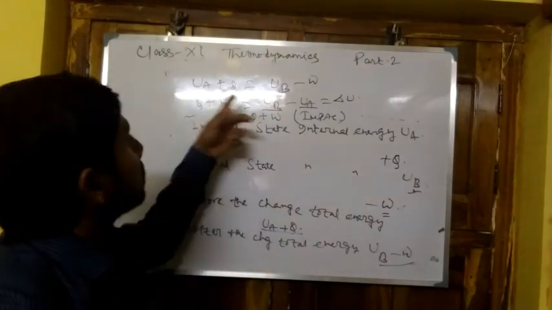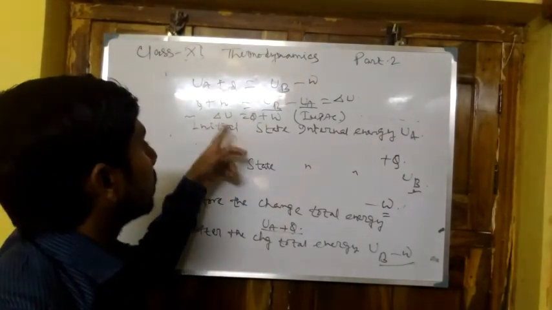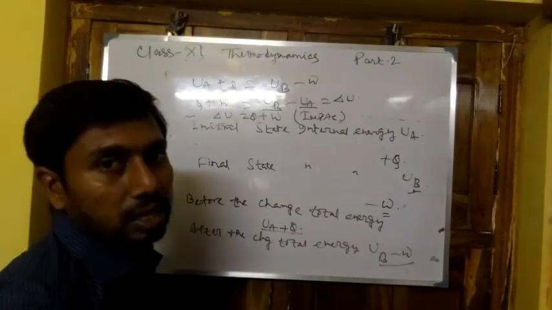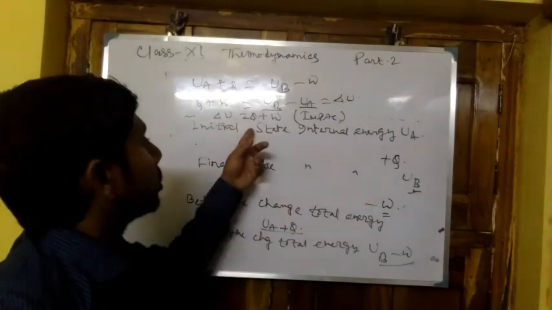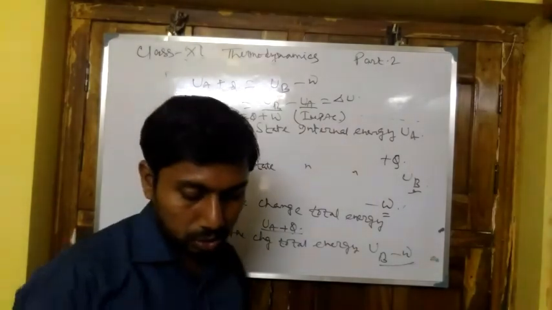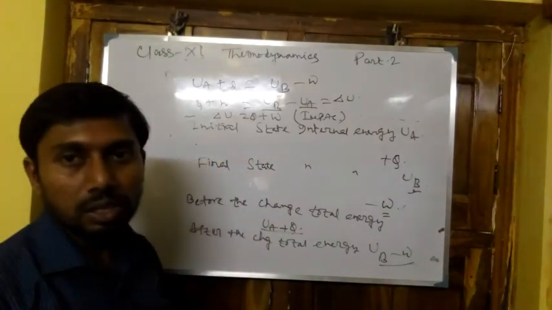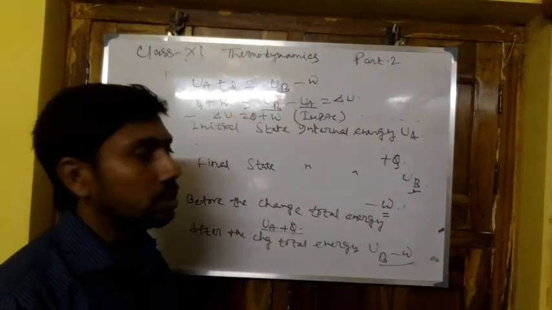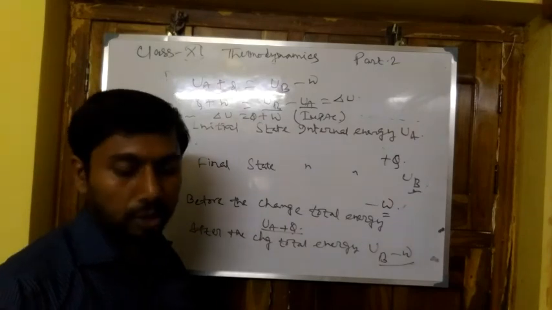Equating them, we get delta U, the change in internal energy, equal to the heat and the work done. So it is the conservation of energy again, and it is also the first law of thermodynamics.